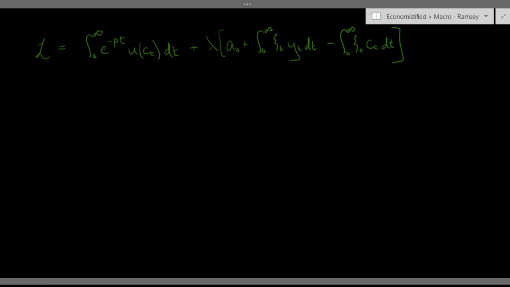In the previous video, I introduced the continuous time version of the Ramsey model and set up the Lagrangian, which I've just rewritten here. So now let's go about optimizing this thing. Firstly, let's deal with the inequality constraint here. Remember this budget constraint we said held with inequality.